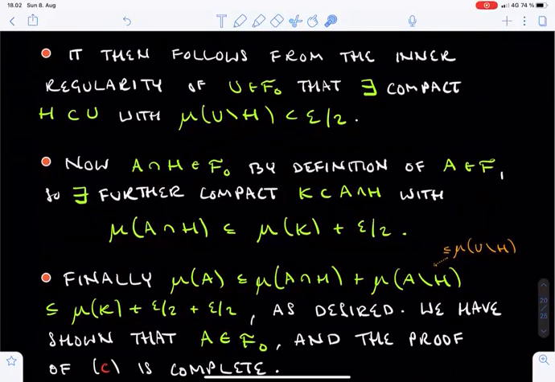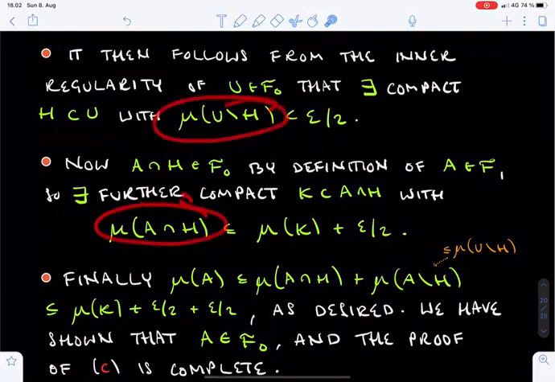Finally, we get from the subadditivity that the mu measure of A is bounded from above by the sum of the mu measures of the intersection of A and H and the difference set between A and H. But since A was contained in U, the second term can be further bounded by the mu measure of the difference between U and H. Now we can combine the estimates we obtained earlier for the two terms on the right hand side.